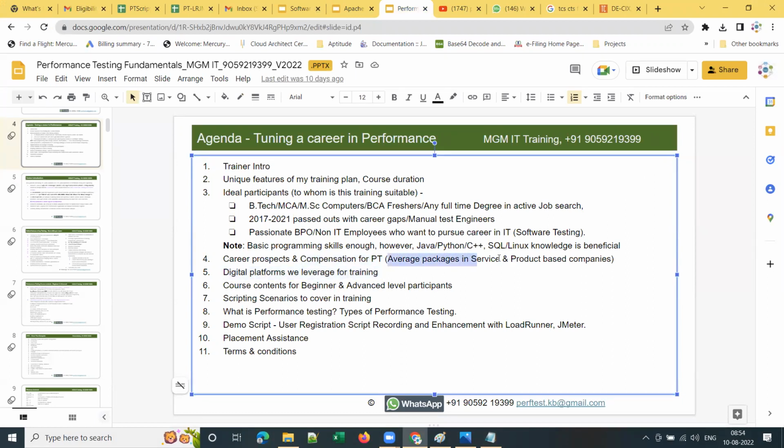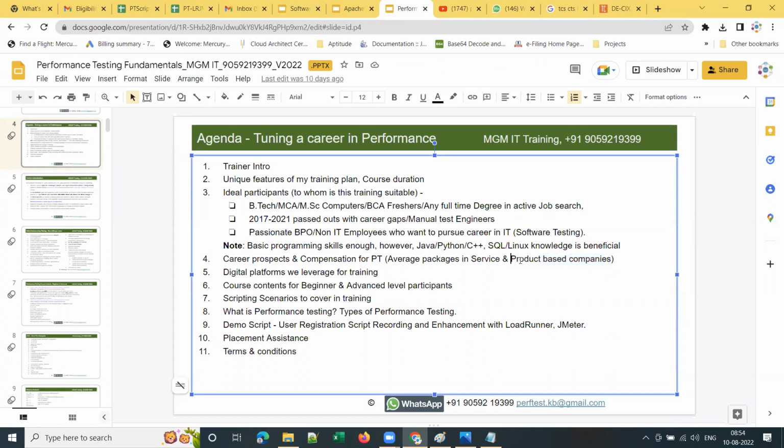I hope you know the difference between service and product-based companies. If not, I will explain that later in the training. Service-based companies provide development and testing services to other companies. Product-based companies develop their own products and test their own products, like Bank of America, JP Morgan, Wells Fargo, Facebook, Microsoft, Salesforce, ServiceNow.